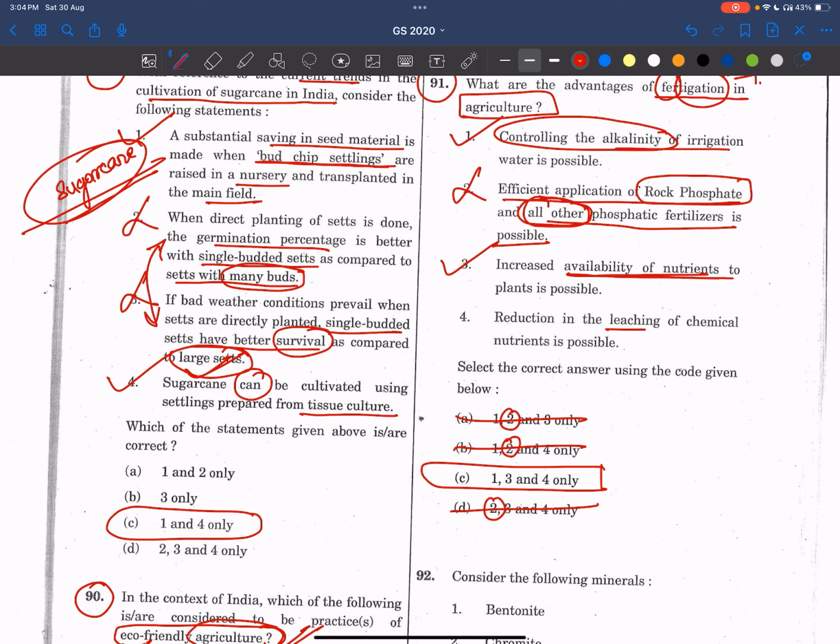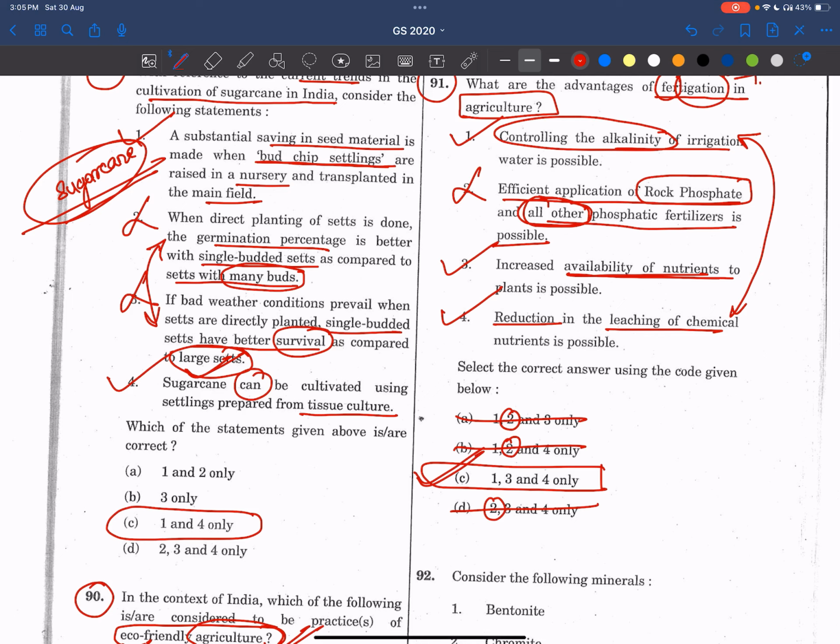In the reduction of leaching, these two statements are linked. If we are over irrigating, what happens? The salts in the soil try to come to the surface and the salinity will increase. These waterlogging conditions and leaching of chemical fertilizers and nutrients will produce salinity in the surface soils. See, this helps in reduction. So the answer is 1, 3, and 4.